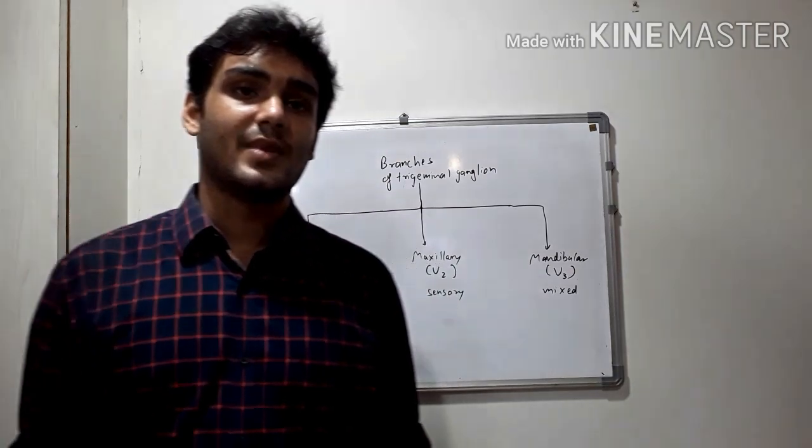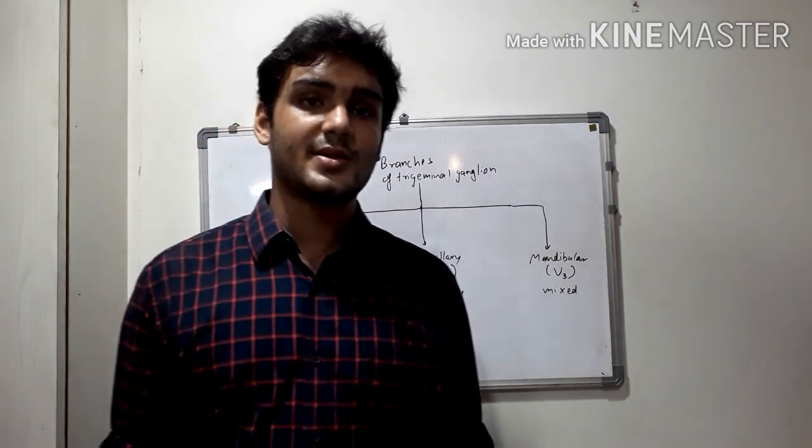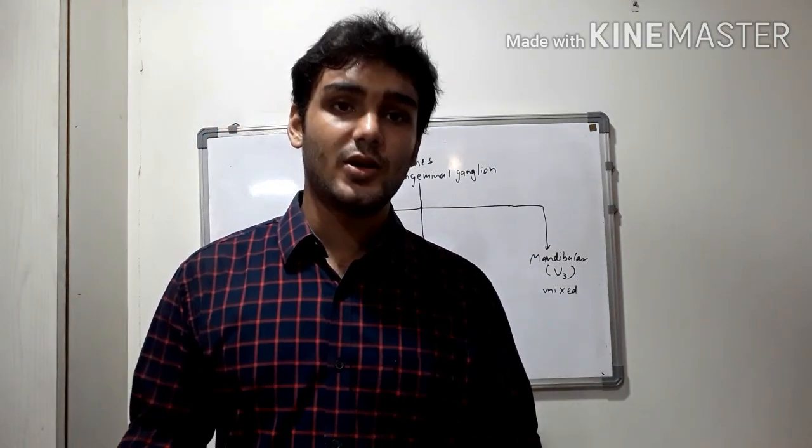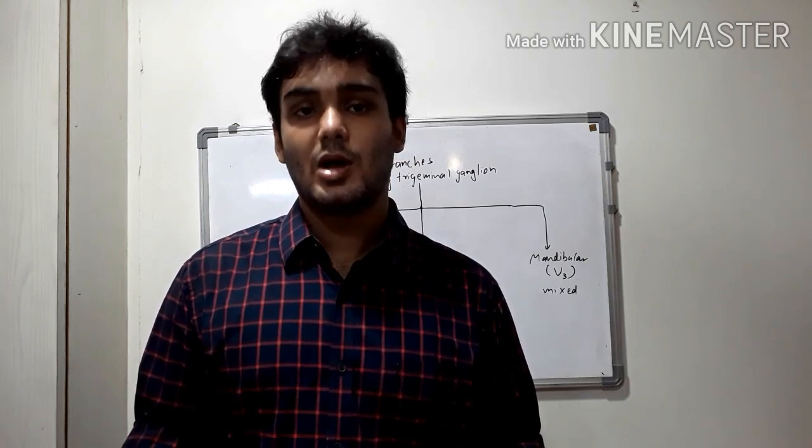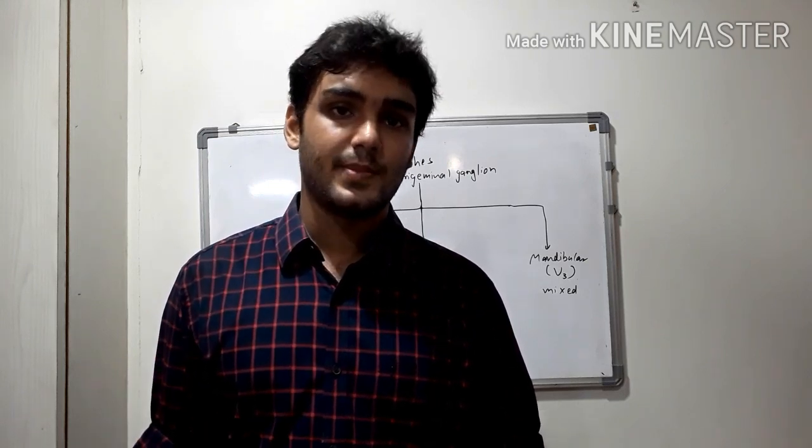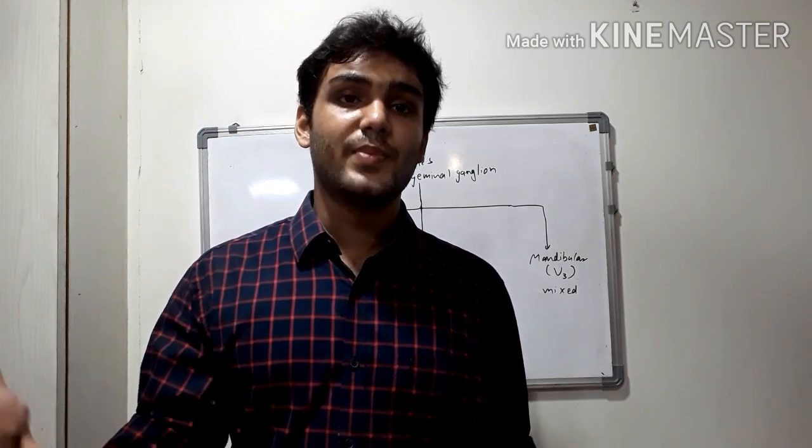So we have ophthalmic, maxillary, and mandibular. And ophthalmic is denoted by V1, maxillary is denoted by V2, and mandibular is denoted by V3. Now ophthalmic and maxillary are sensory branches, and mandibular is a mixed branch.